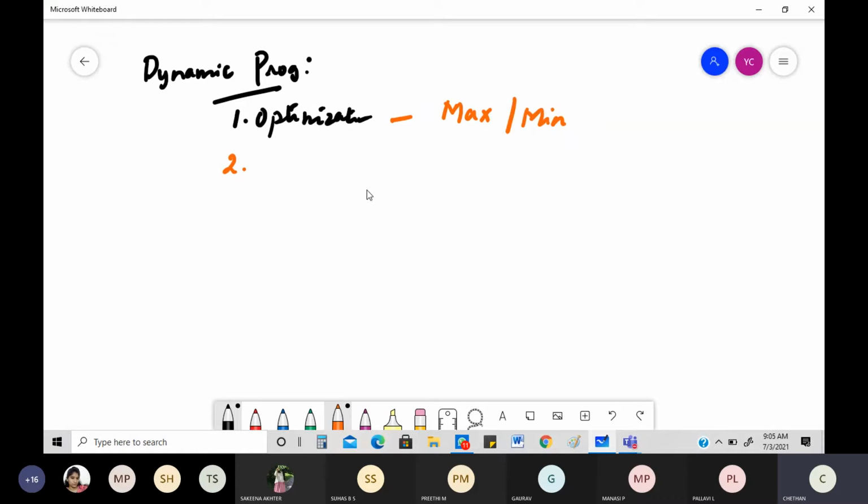Sorry, greedy method. And the next thing is dynamic programming. In the greedy method, you saw so many things: Prim's, Kruskal's, Dijkstra's, knapsack, everything you were seeing. Yesterday in class, we learned about dynamic programming, which is again an optimization technique. We're figuring out maximum and minimum.